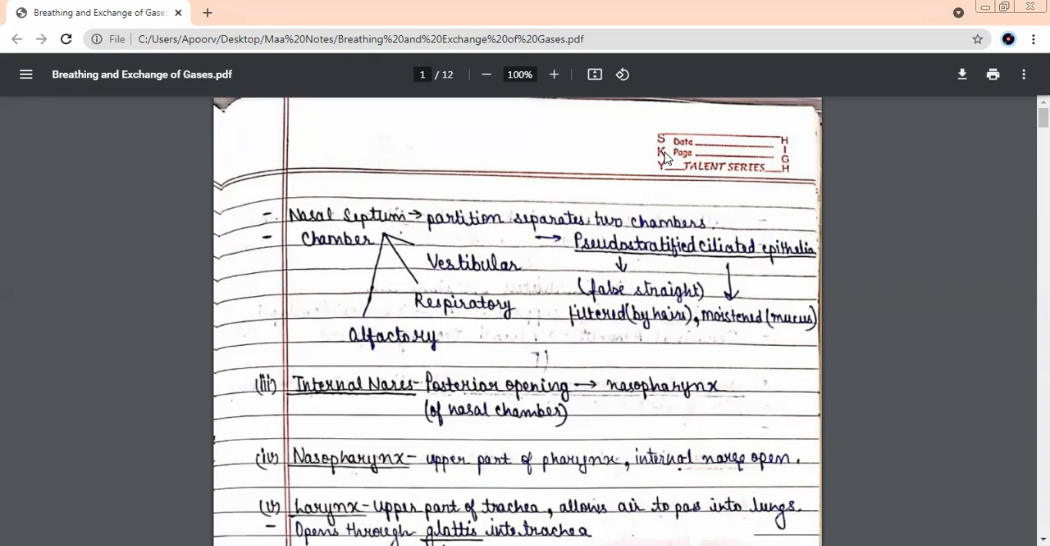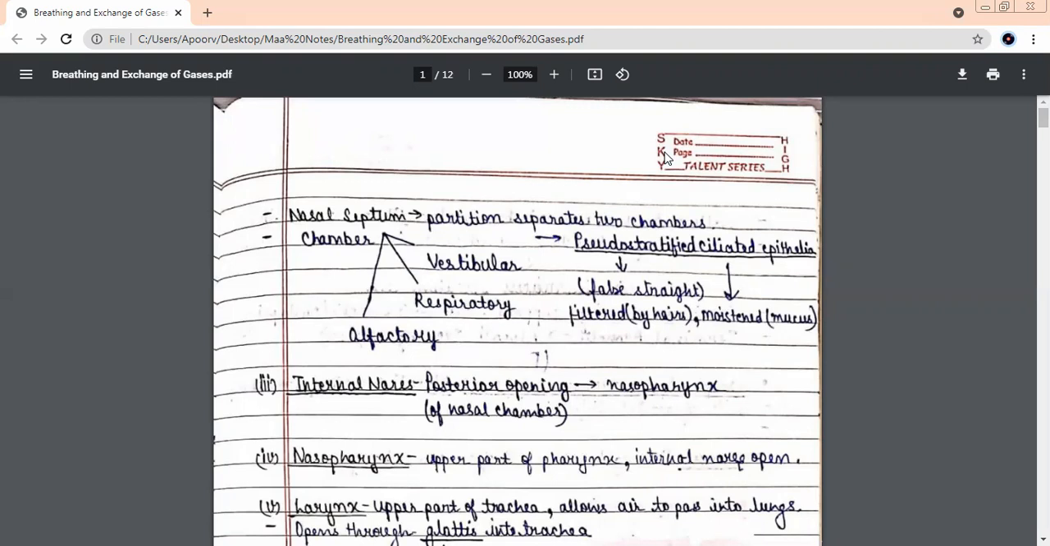Nasopharynx. Tell me, where will it open, beta? Now see, beta, we started from the external nostrils, which are known as external nares. Nares means holes. So you imagine external nares, then nasal chamber, two nasal chambers, two pipe-like structures.